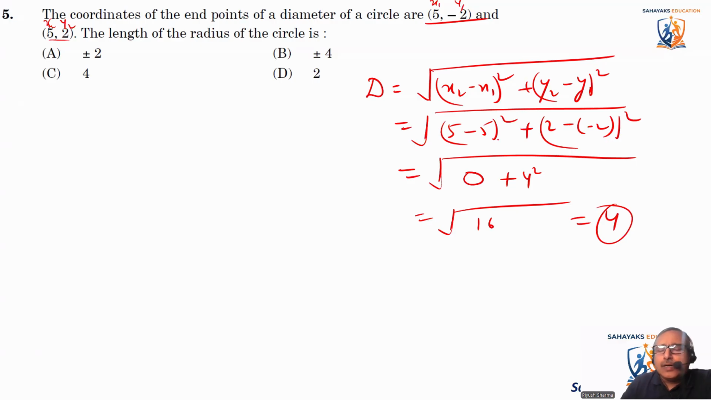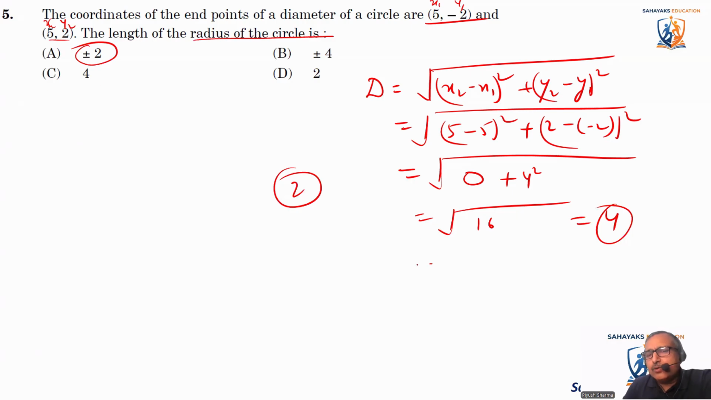Right. So this is the diameter, but we need to find the radius. If we have to find the radius, it will be 4 divided by 2. That is 2. Answer is 2. See the coordinates of the length of the radius of the circle. See, can radius be negative? See, this is plus minus 2.